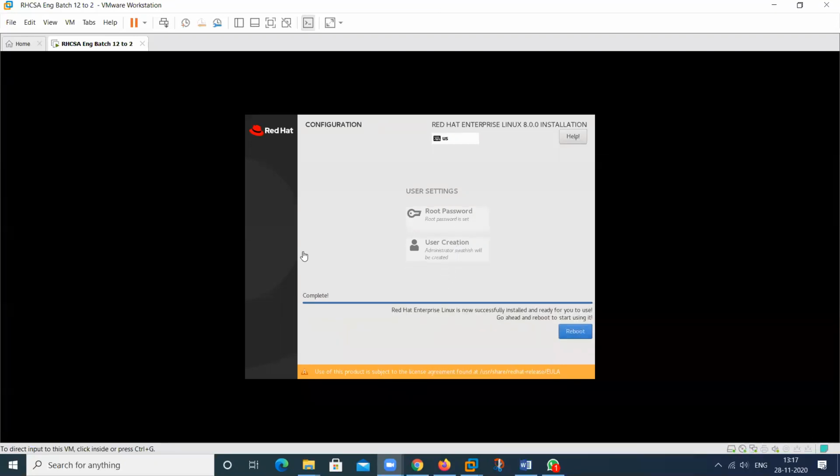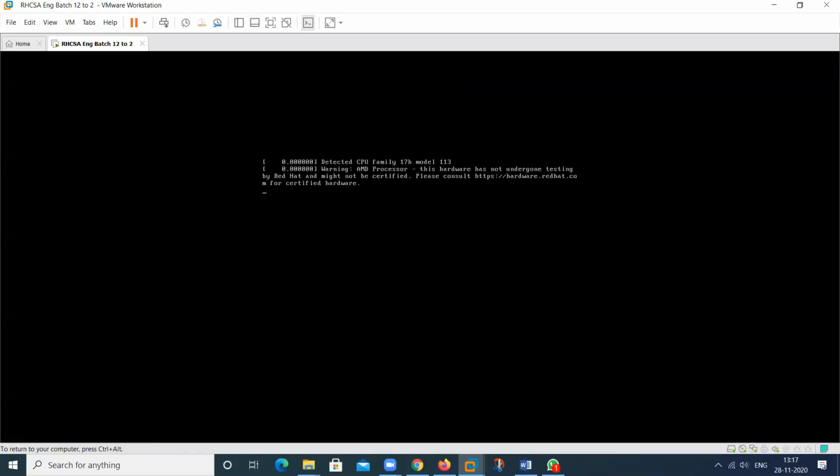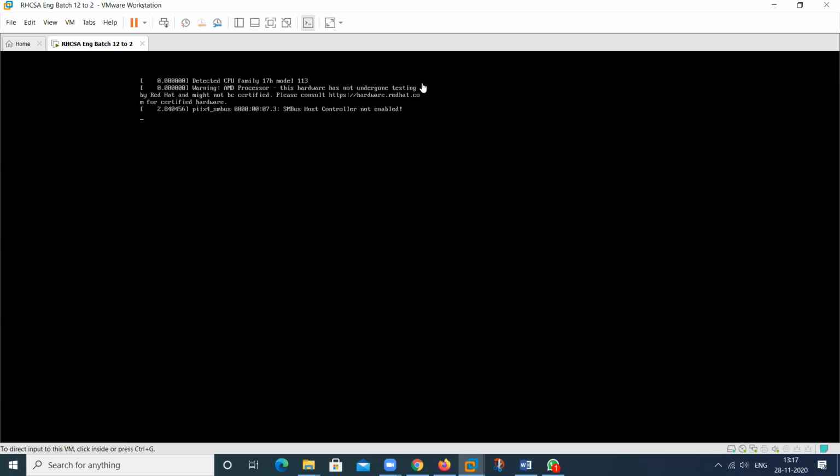Then this will complete. It will take time according to your system speed. It can be 10 to 12 minutes minimum, but this time it will take 2 or 3 minutes. Then click on reboot. Okay. Then reboot the machine. Then select your first option. Then after this, only 2 or 3 pieces of information will be asked.